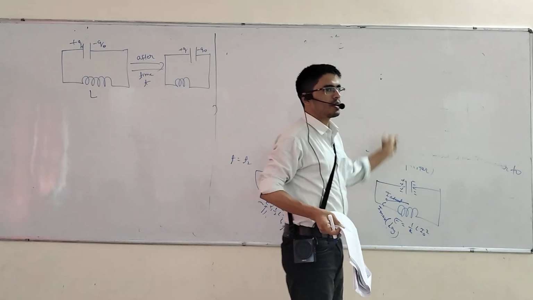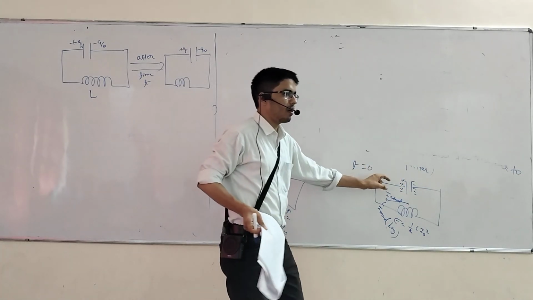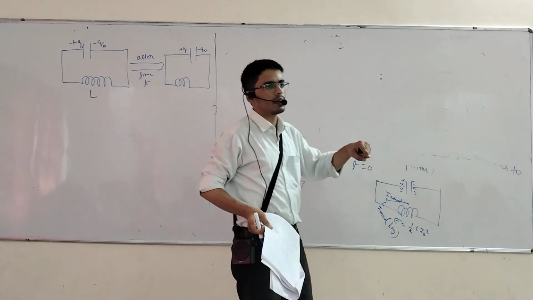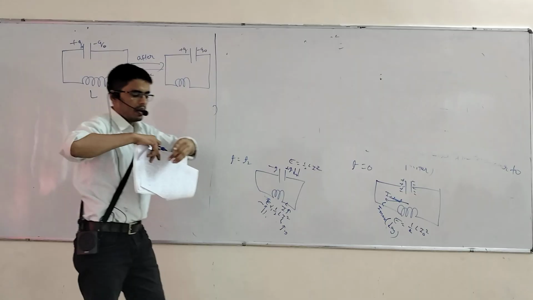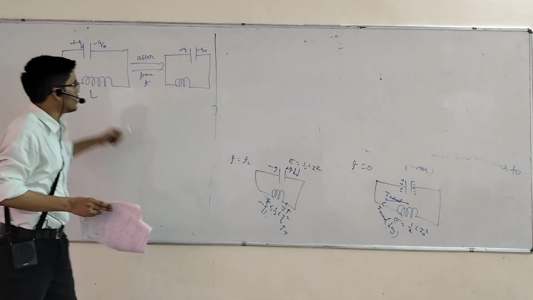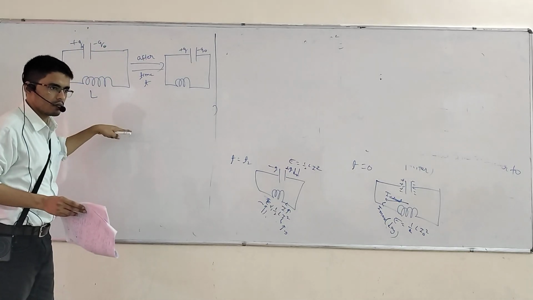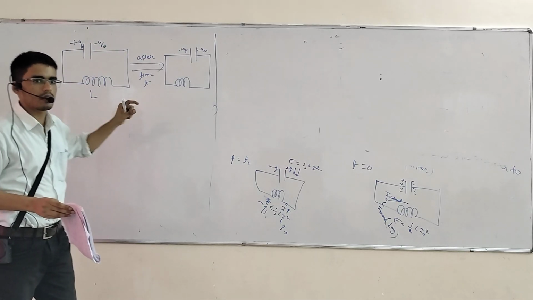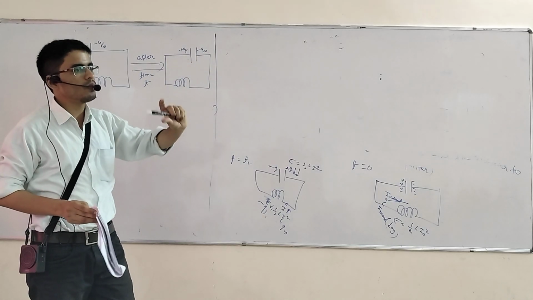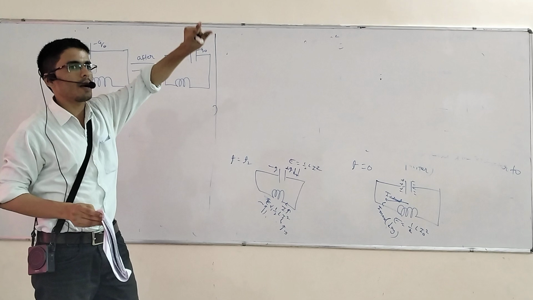After T goes to infinity, once again it will flow from capacitor to inductor. This is called oscillation. Initially I told you that current will flow from capacitor to inductor. Remember that? Capacitor to inductor, after some time inductor to capacitor, next capacitor to inductor.